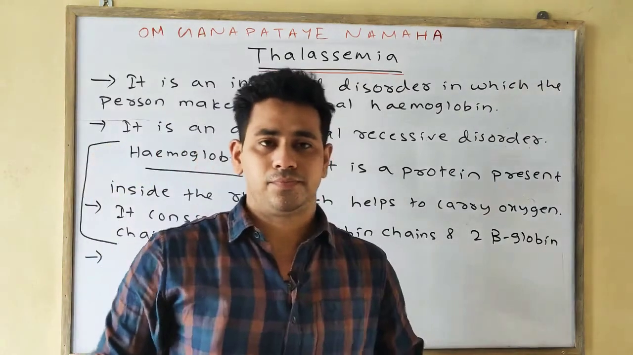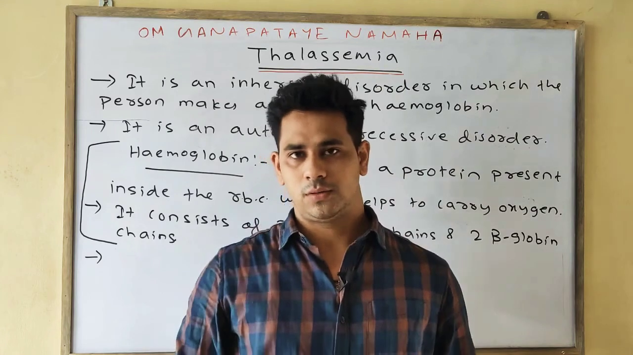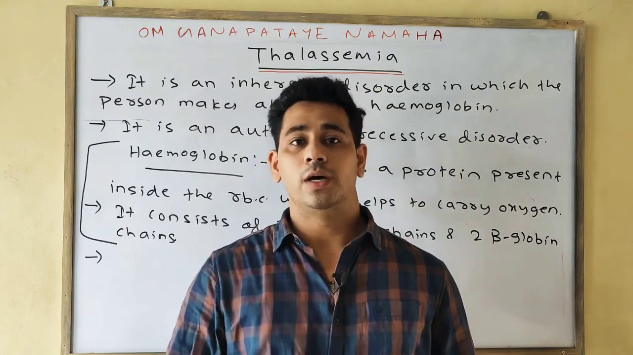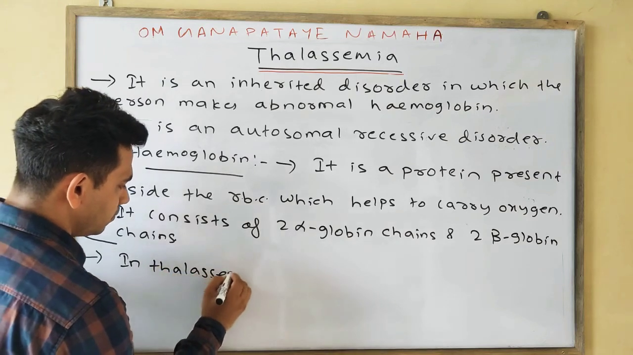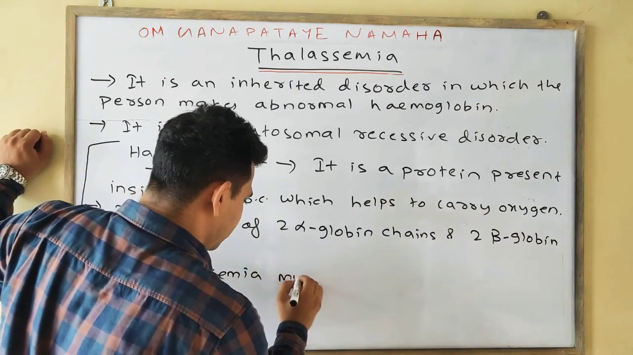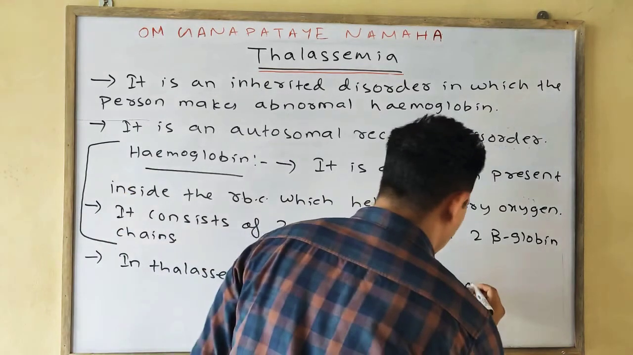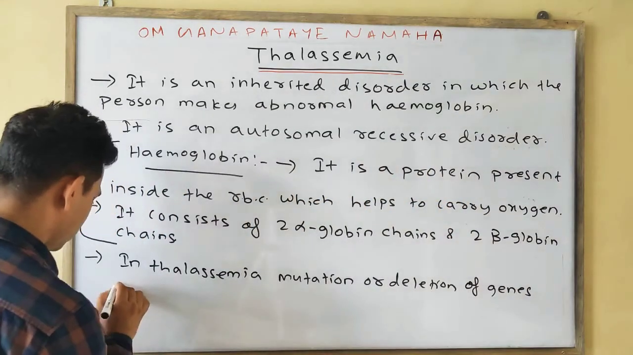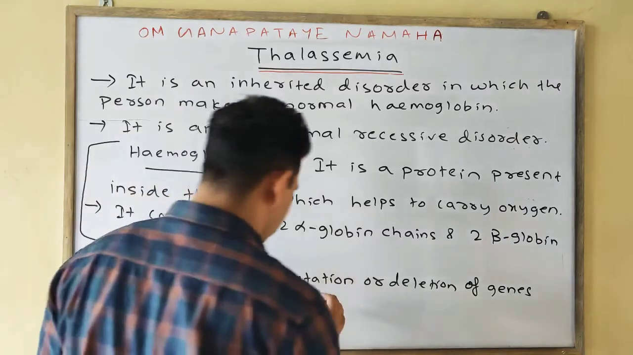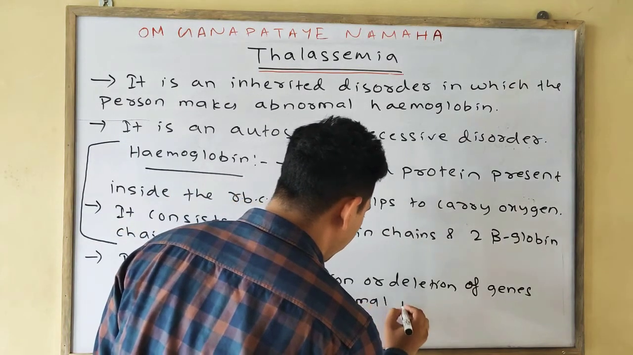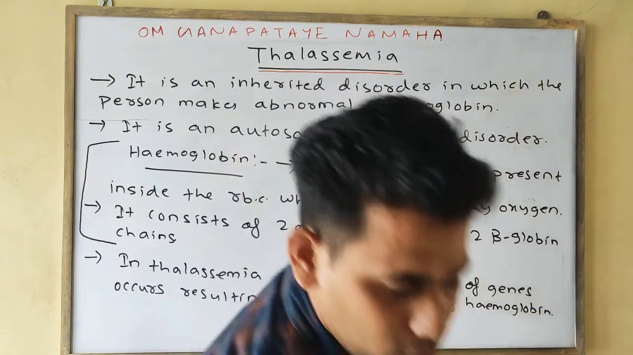So what happens in thalassemia? In thalassemia, mutation or deletion of genes occurs, resulting in an abnormal form of hemoglobin.